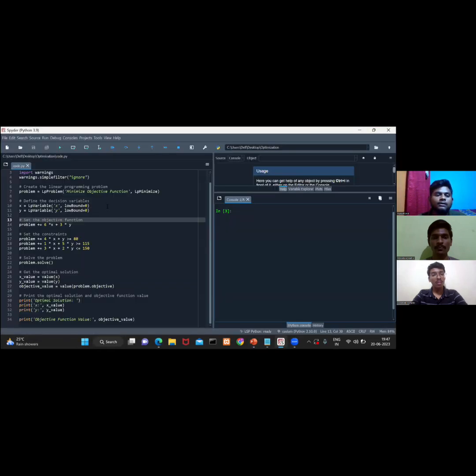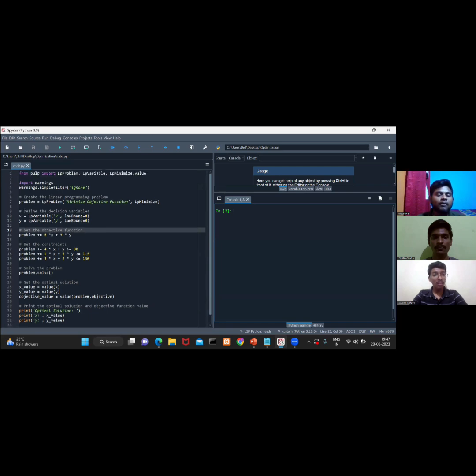So yeah, here you can see the code. We have imported the bulk model. From that, we have imported these following functions, and we have imported the warning. And from the warning model, we have imported the simple filter, which basically ignores the Python interpreter warnings.